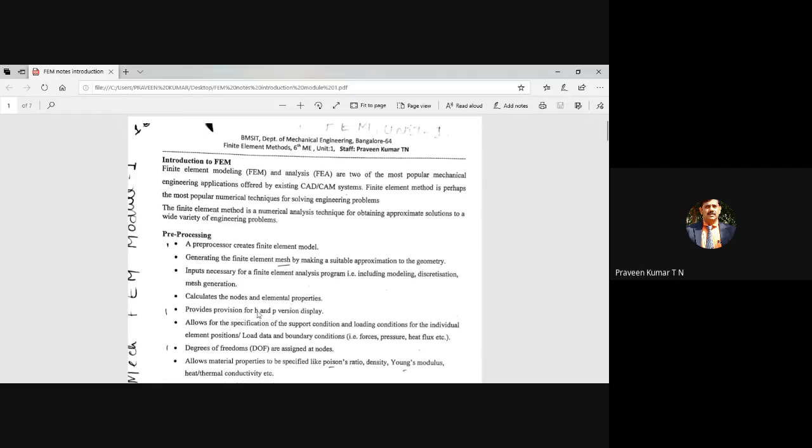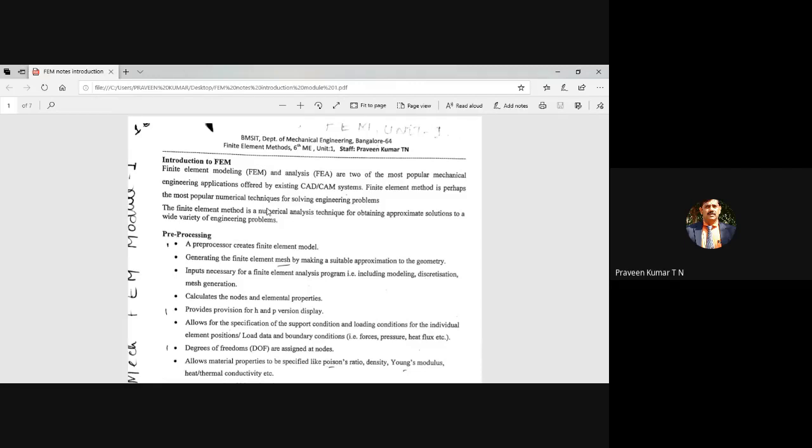So there is a provision for H and P version display. What is H version? H and P. Most of the time you are going for the H version. H version means, to improve the accuracy of the finite element solution, you are going for more and more number of elements. That is referred to as refining the finite element mesh. Refining means, initially imagine you have a beam and you are going for only 10 elements. Instead of 10 elements, you go for 100 elements. That is referred to as refining.